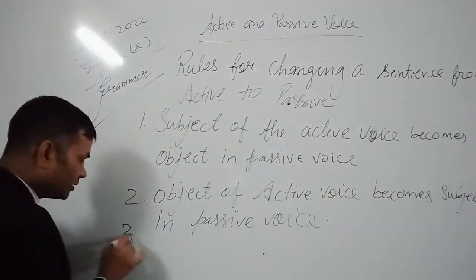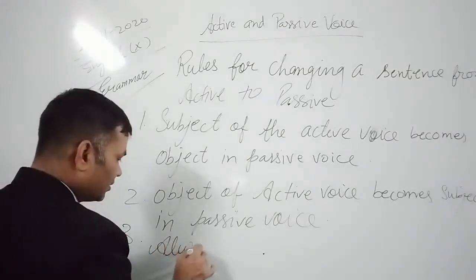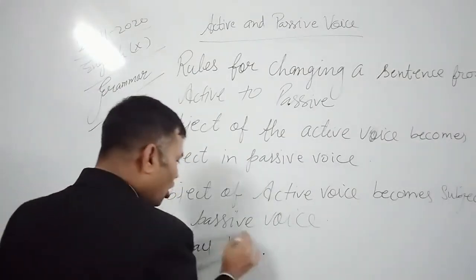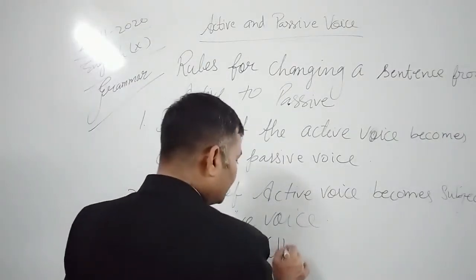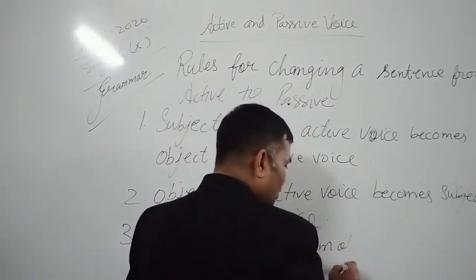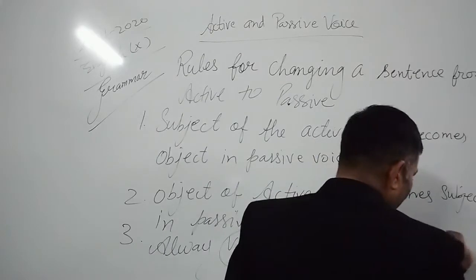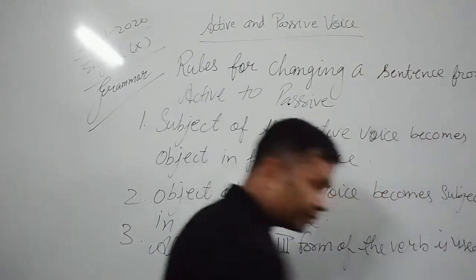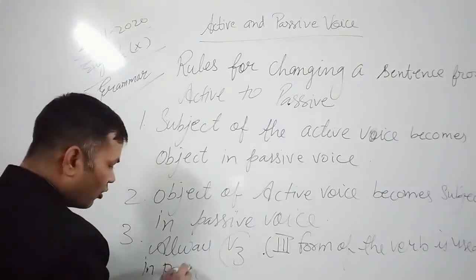And next, always third form of the verb. V3 means third form of the verb. Third form of the verb is used in passive voice.